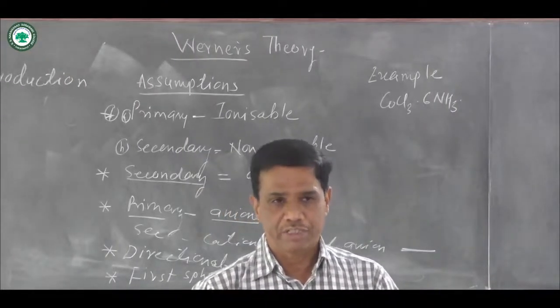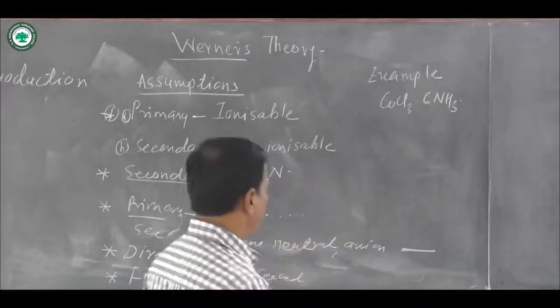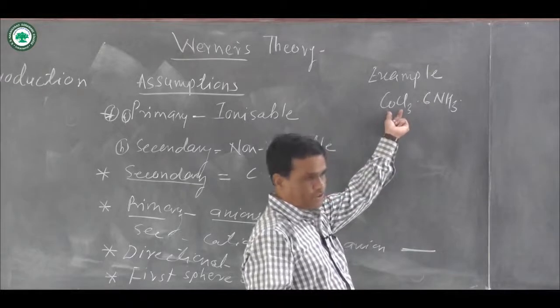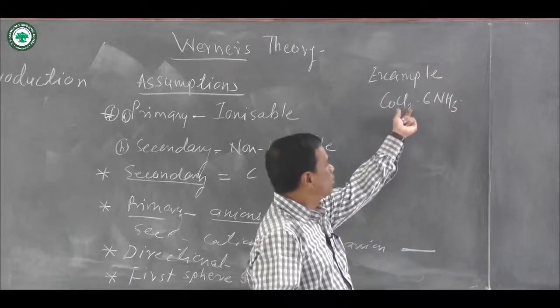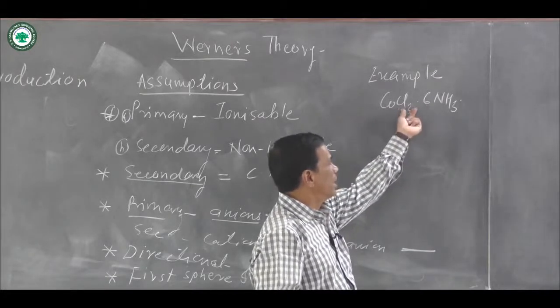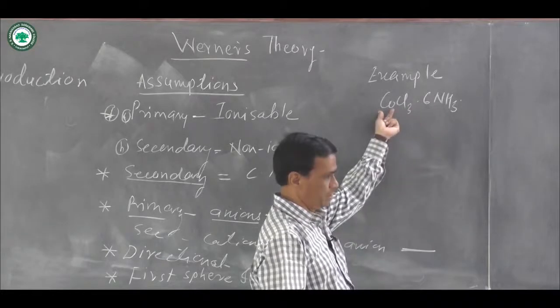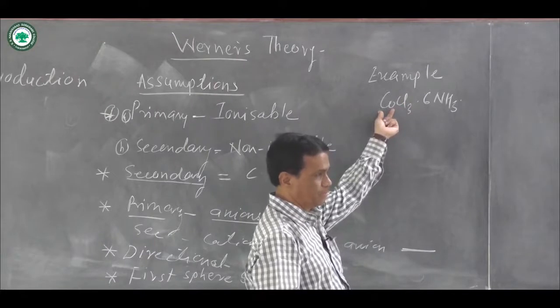This is a coordination compound. In this coordination compound, the central metal ion is cobalt. 3 chloride ligands and 6 NH3 ligands are surrounded by cobalt. And this is a coordination compound.